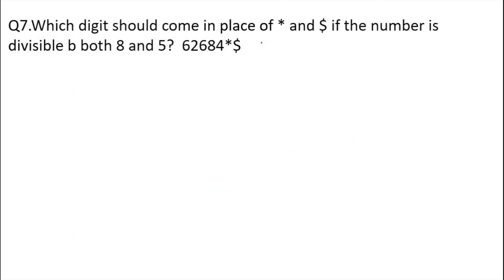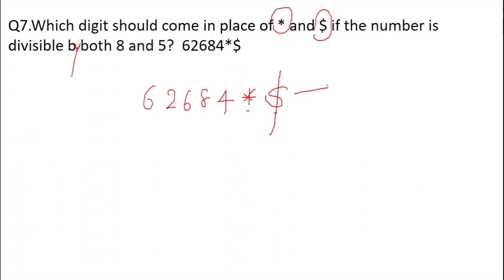Which digits should come in the place of star and dollar if the given number is divisible by both 8 and 5? The given number is 62684, star and dollar. So basically there are two missing digits. These are the last two digits, and you have to insert these digits in the place of star and dollar in such a way that the number is divisible by 8 and also by 5.